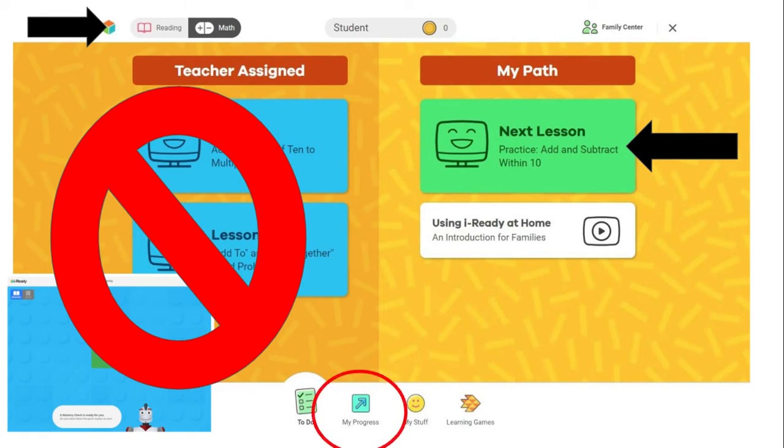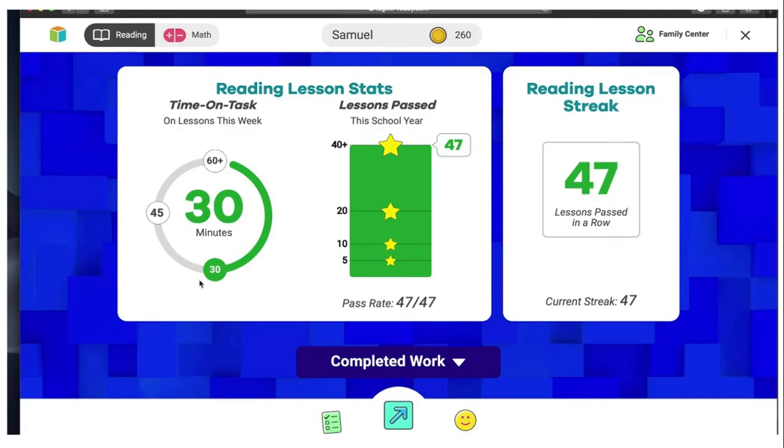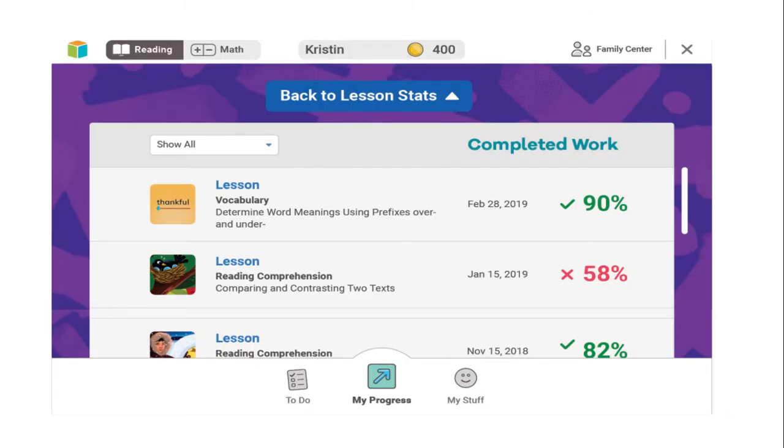At the bottom of the dashboard, students can select My Progress. The My Progress screen will provide information about time on task for the current week. Remember, 45 minutes is the goal for both reading and math. You will also see the number of lessons passed for the school year and the current streak of lessons passed in a row. You also have the option to view completed work. This allows you to see the lessons your student has completed, the domain that each lesson falls under, a very brief description of the information covered, and the percentage score.